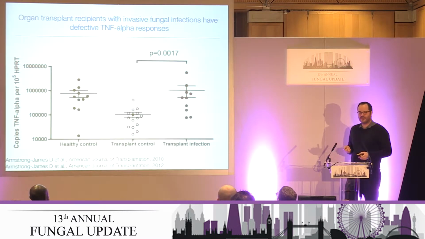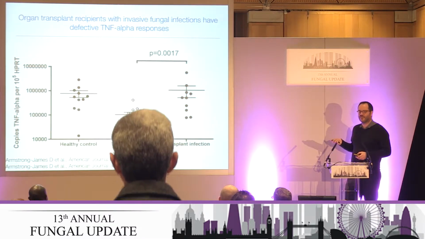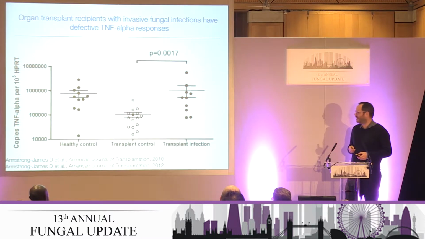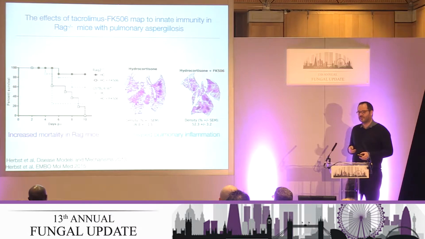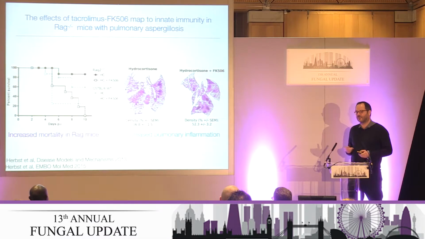I initially got involved in the immune system, having previously been much more interested in the organism when I was training, and we showed that organ transplant patients don't make a very good TNF-alpha response when they have invasive fungal infection compared to healthy controls. From that, I got funding to look into this in more detail. We're particularly interested in the role of steroids and calcineurin inhibitors, which are the main organ transplant immunosuppressive drugs, on pulmonary aspergillosis. And we showed that combinations of steroids and calcineurin inhibitors like FK506 synergistically increase mortality in animal models.